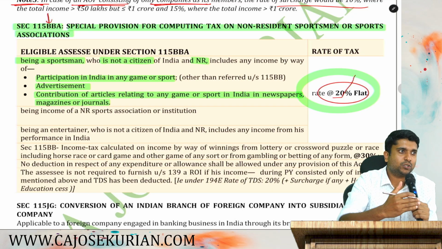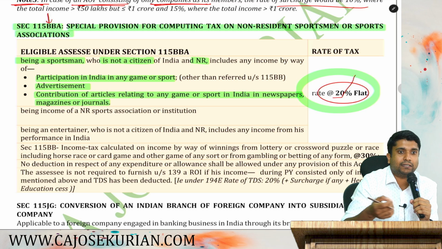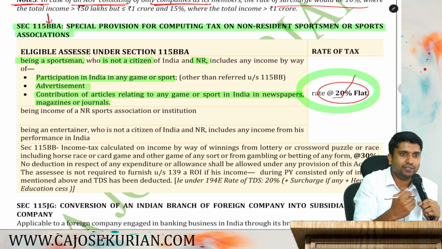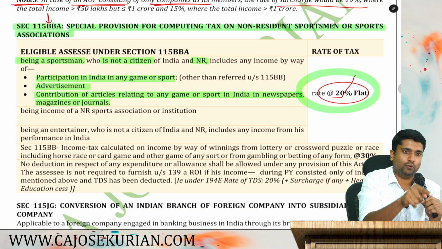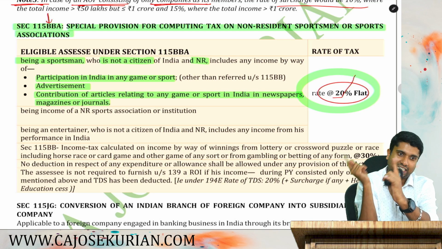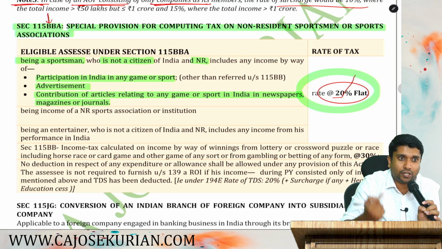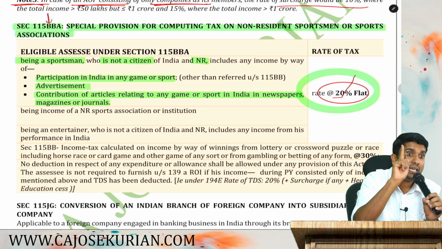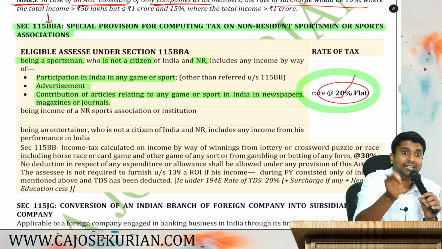Or say Glenn Maxwell visited Goa and played some card games over there, and he won some card games from casinos. Can you call it a game? No. Even though it can be generally said as a game, it is not a game as per the context. So those incomes are taxable under 115 BB at 30% being casual income.